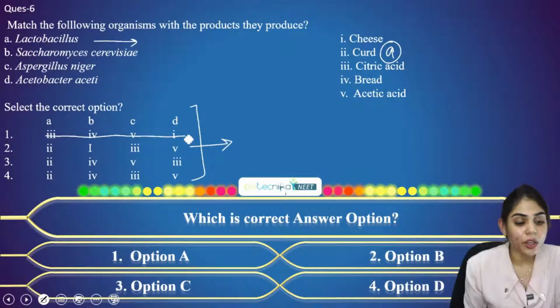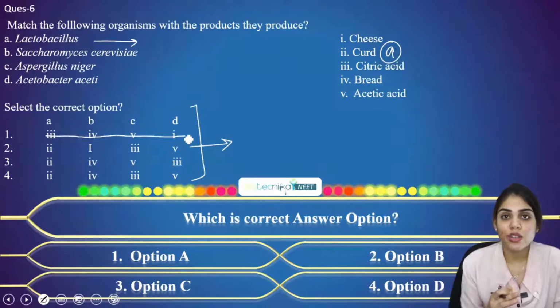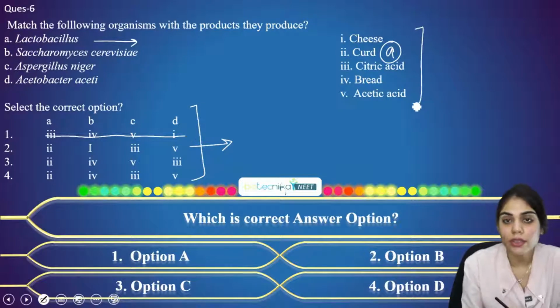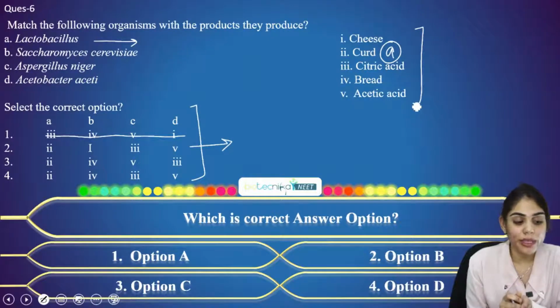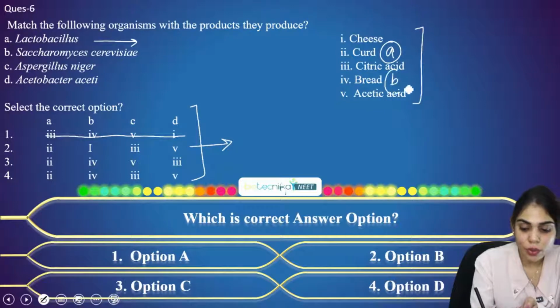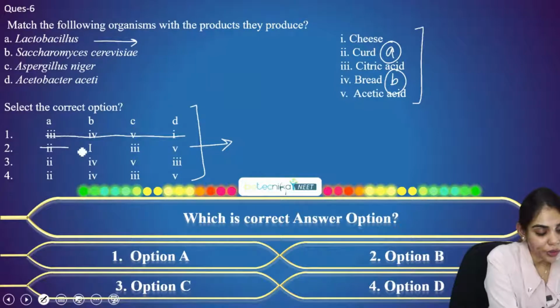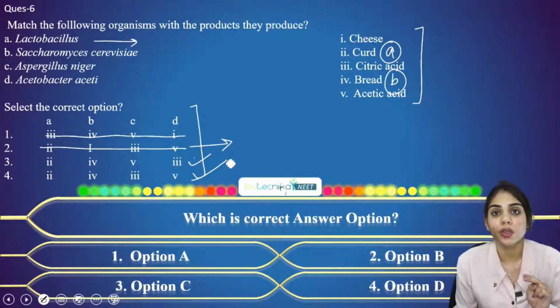And the second is Saccharomyces cerevisiae. This is a mold or a fungus that is responsible for the formation of alcohol as well as bread. But in this combination, alcohol is not given. It is required for the fermentation of bread, the dough of the bread. So Saccharomyces cerevisiae is responsible for this. So here option 4 goes with B. Where do you find option 4? Only in two options. So options 3 and 4 are the only ones left.